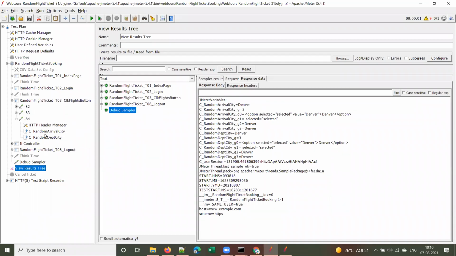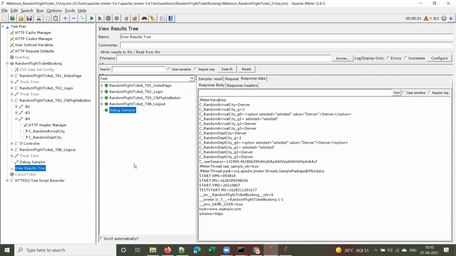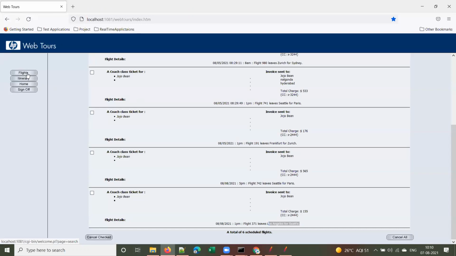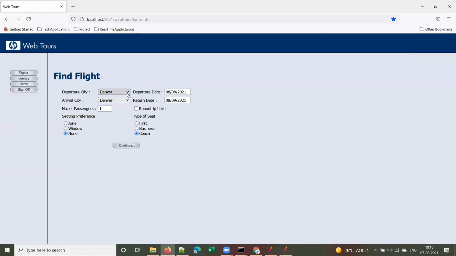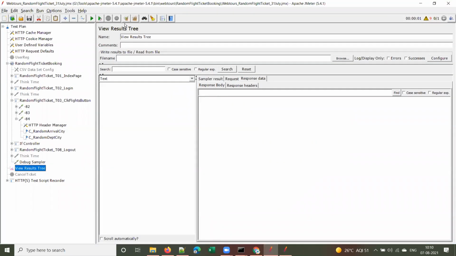So to verify the condition, this is a shortcut. You can give either match number 1 or 2 for both the cities. You have to give the same value, right? Now what will be the city if I give match number as 2? If you give match number as 2, what is the city? Frankfurt, right? The city will be Frankfurt.